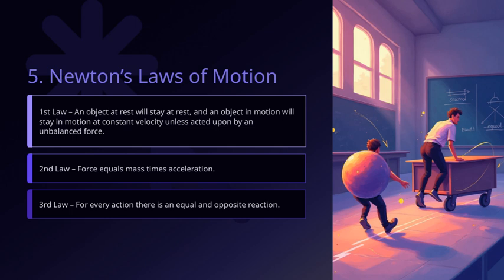All right, let's take a closer look at Newton's laws of motion, starting with the third law. This one states that for every action, there is an equal and opposite reaction. So, whenever you push against something, that object pushes back with the same force in the opposite direction. It's a fundamental concept that explains a lot of everyday phenomena, from rockets launching to walking.